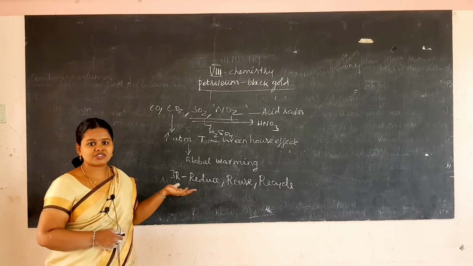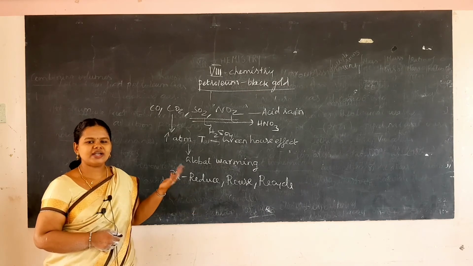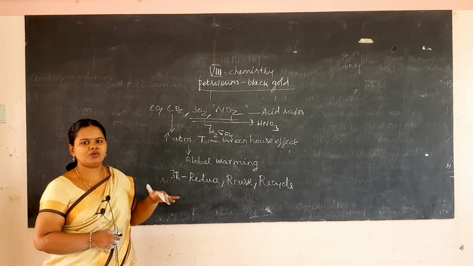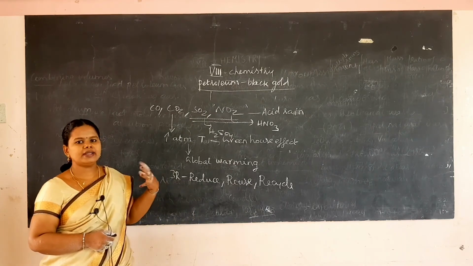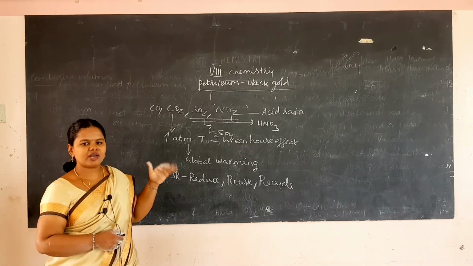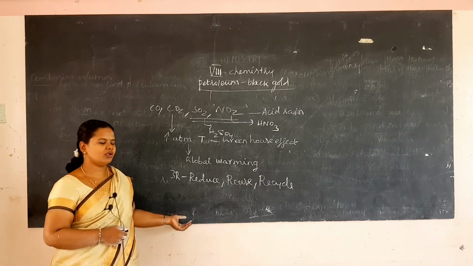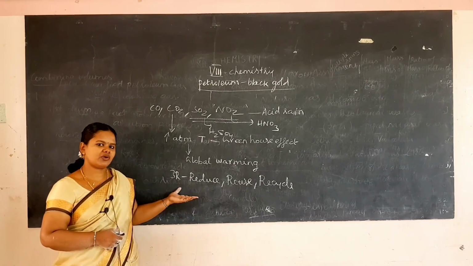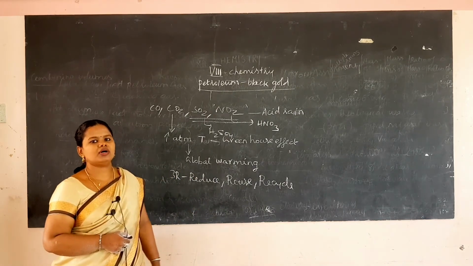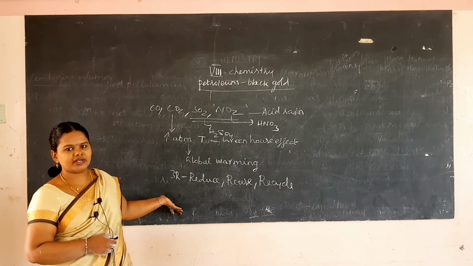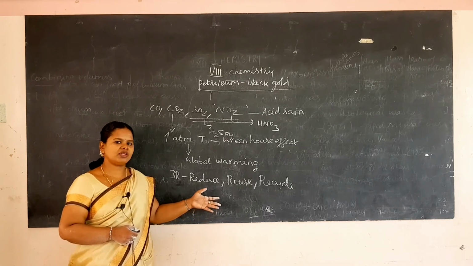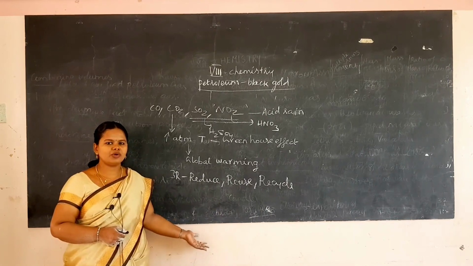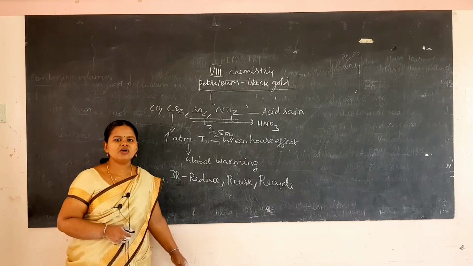Compressed natural gas, you can use it in cars. That is very useful compared to petrol. This compressed natural gas is pollution free, smoke free, and it won't leave any ash behind. It can be used directly. So instead of using petrol, you can use compressed natural gas for your cars, or you can use a cycle. It will be very useful for your health and for the environment. And also you can use the 3R principle, reduce, reuse and recycle, in your life to avoid pollution, and thereby you can save the future generation.